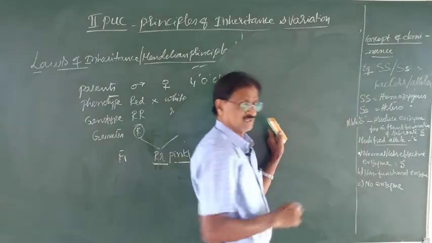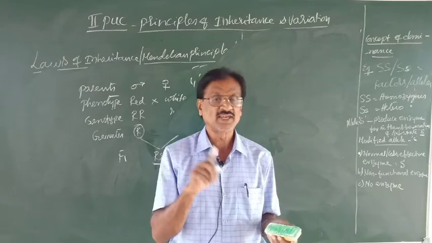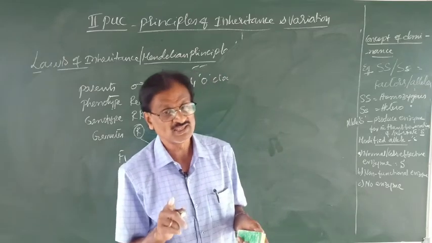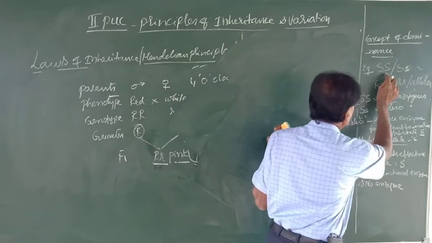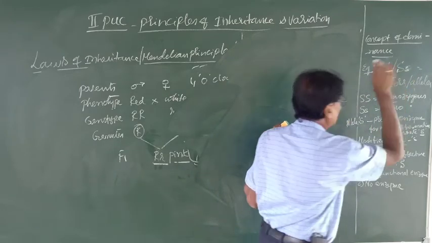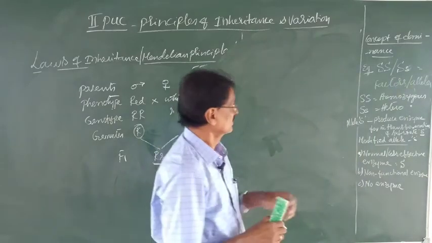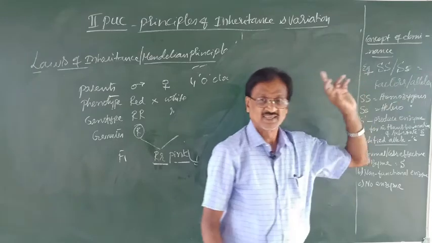And of course, as I said earlier, each character of an individual is controlled by what? A pair of factors, like capital S, capital S here, and then capital S, small s. These are nothing but the factors, the alleles.